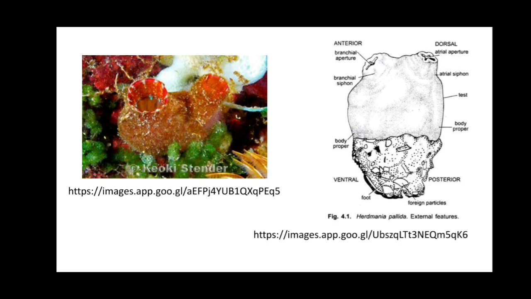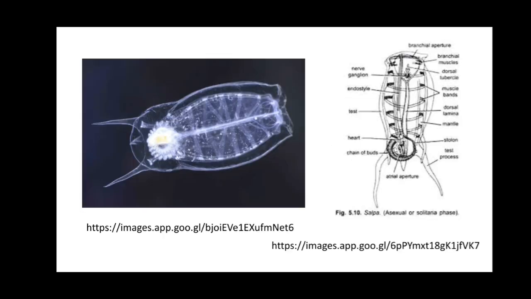You can see the branchial siphon and the atrial siphon. The next example is Salpa. The slide shows the real image of Salpa and the diagram of Salpa.